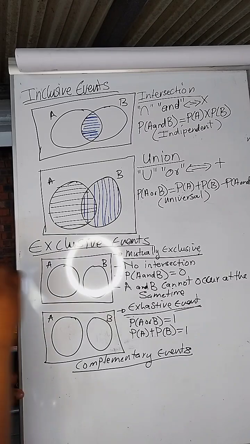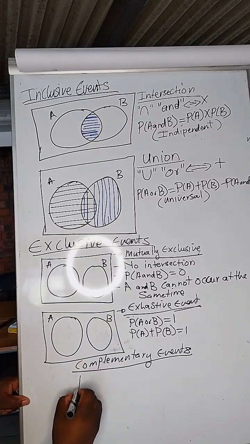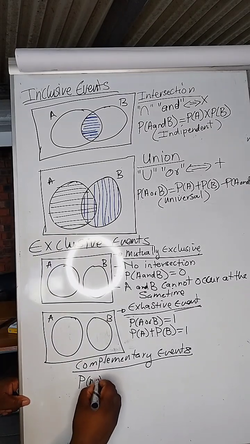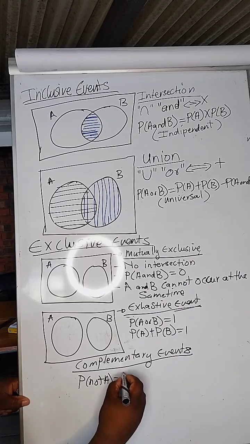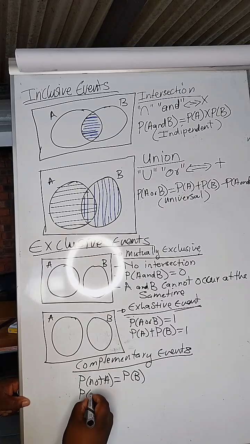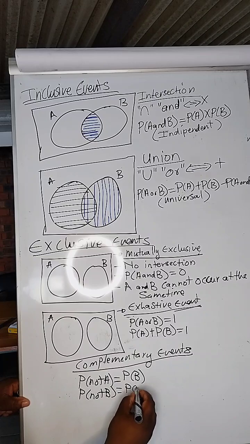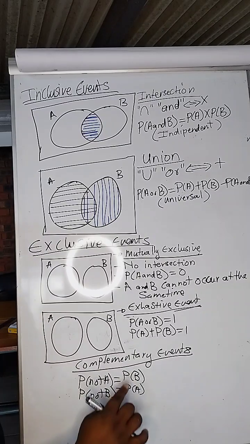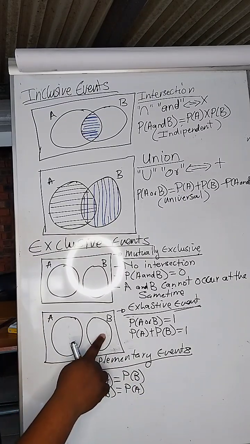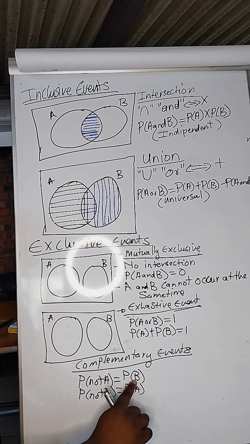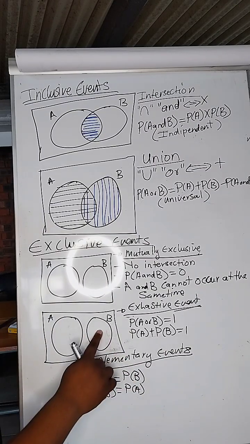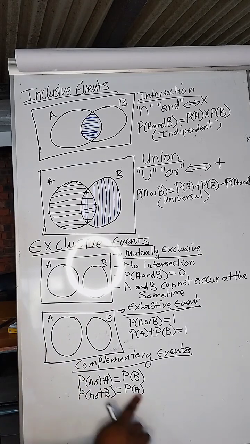Okay? If so, it means the probability of not A should be the probability of B. And the probability of not B should be the probability of A. What does this mean? If you are not in A, you are in B. This is one. Okay? If you are not in B, you are in A. That is the second one.